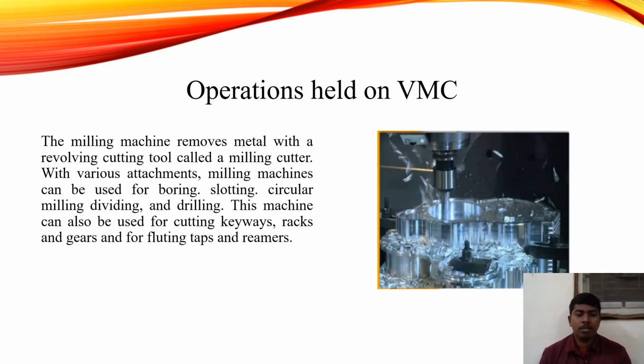Operations held on VMC. Most of the operations of VMC are metal removal with a revolving cutting tool called a milling cutter. With various attachments, milling machines can be used for boring, slotting, circular milling, dividing, and drilling. This machine can also be used for cutting keyways, racks and gears, and for floating taps and reamers.